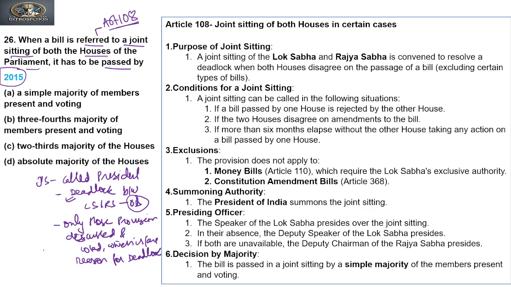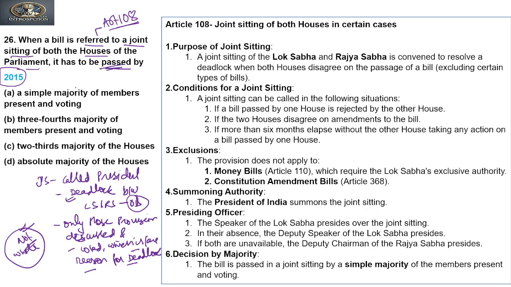It means that not the whole bill will be discussed. Only the part of a bill that becomes a reason for deadlock will be discussed in the joint sitting. Clear? Now it asks through which majority it will be passed.